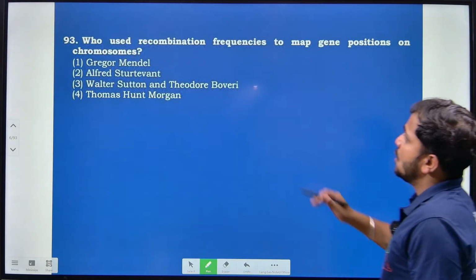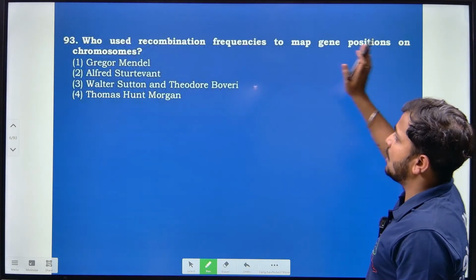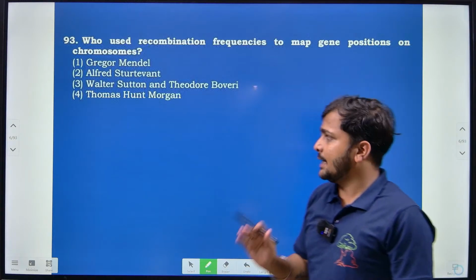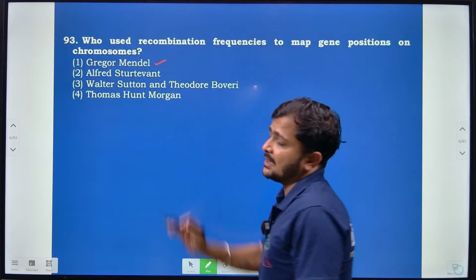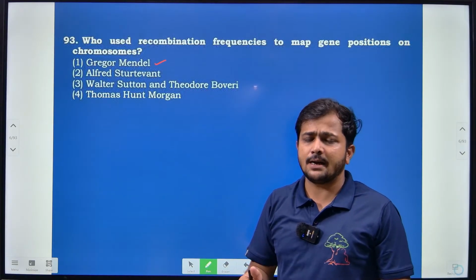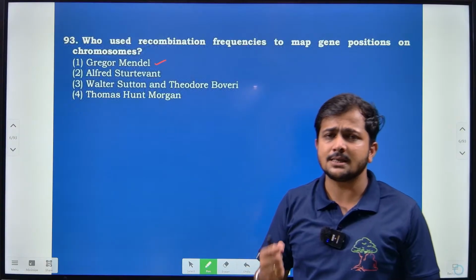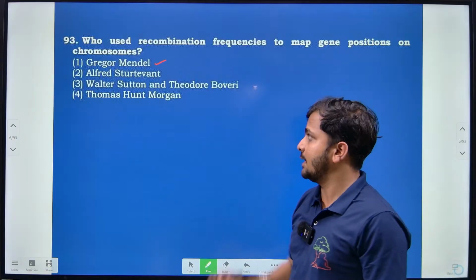Then, who used recombination frequency to map the gene position onto the chromosome? Here, Gregor John Mendel is known to be the father of genetics, and he is specially known for the law of independent assortment, the law of dominance and the law of segregation, or purity of gametes, as we call it.